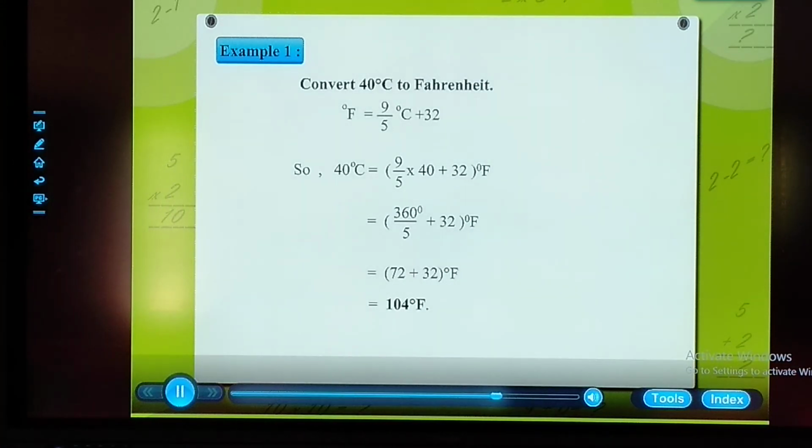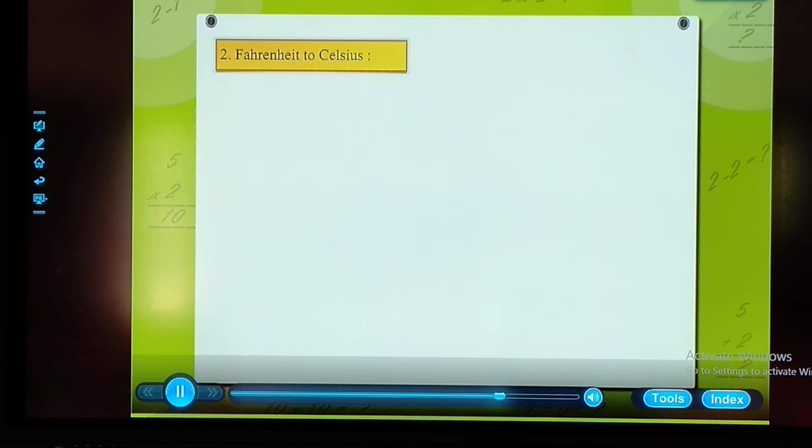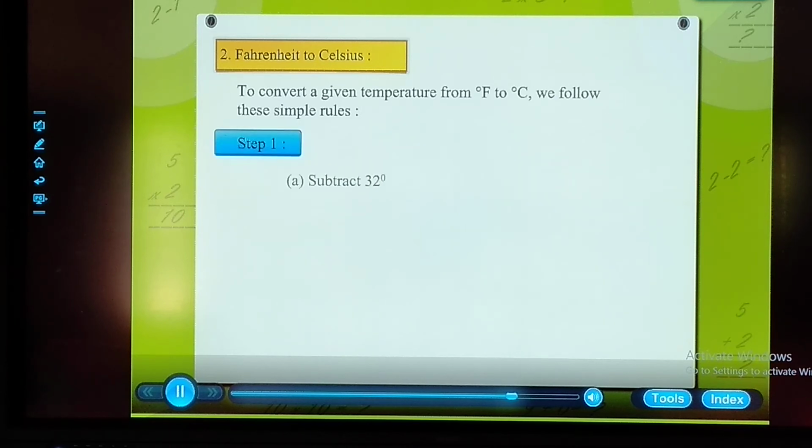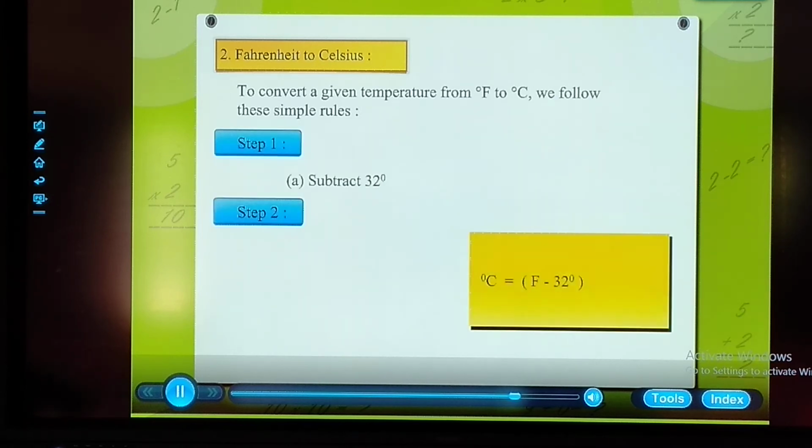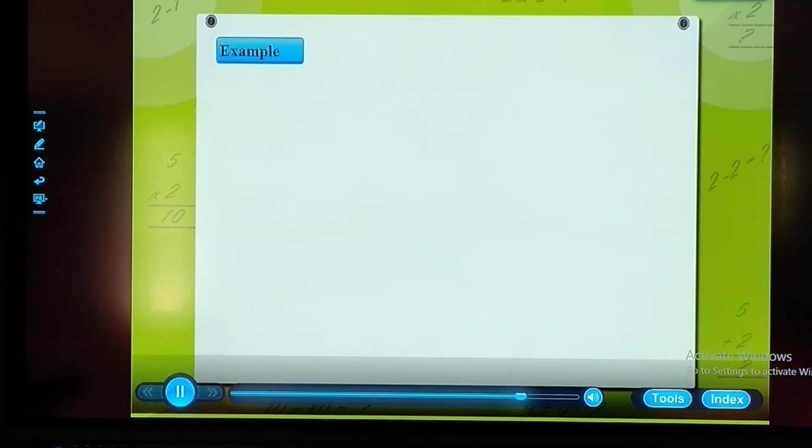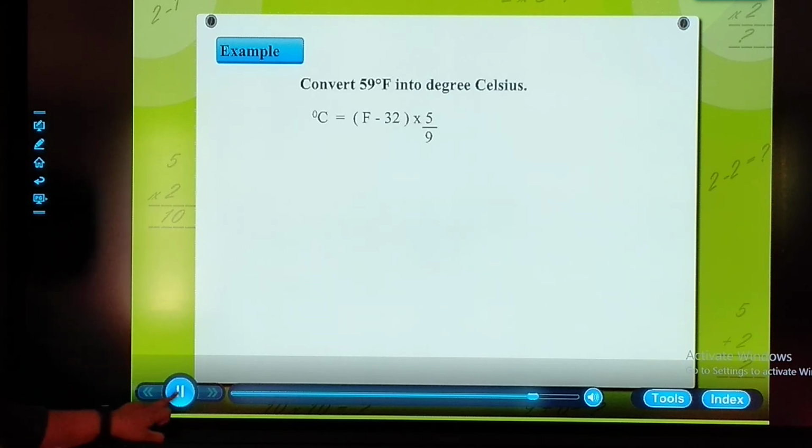104 degree Fahrenheit. Fahrenheit to Celsius. To convert a given temperature from degree Fahrenheit to degree Celsius, we follow these simple rules. Step 1: Subtract 32 degree. Step 2: Multiply by 5 upon 9. Example: Convert 59 degree Fahrenheit into degree Celsius. Degree Celsius is equal to degree Fahrenheit minus 32 into 5 upon 9.